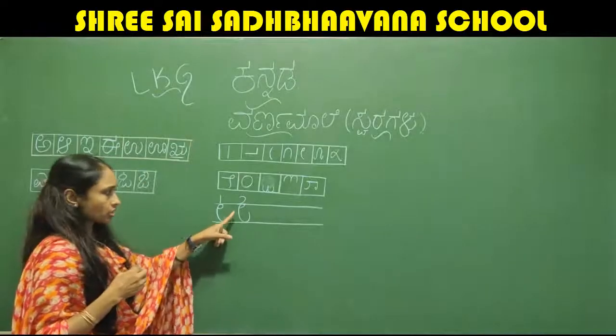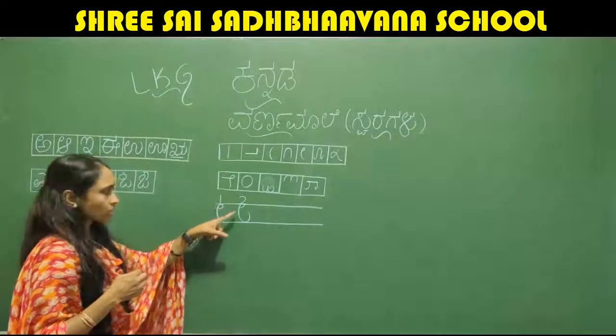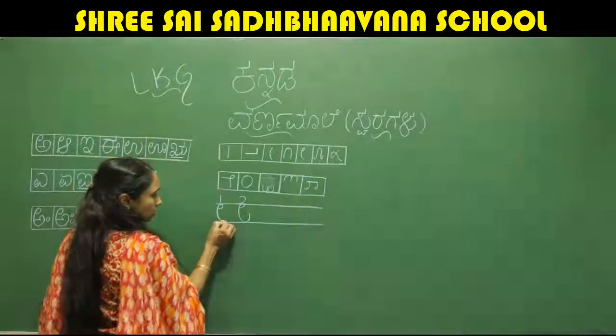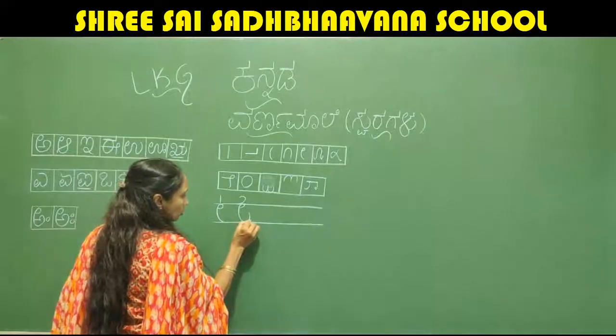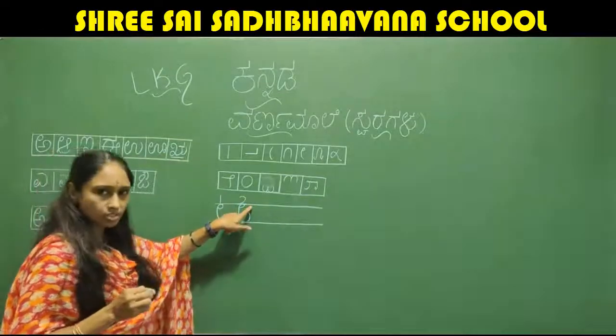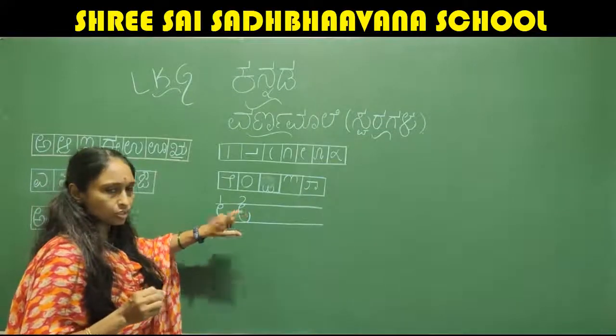Okay. This is the second. So first we will write like this, and it should go up. Fine. This is where you have stopped here. From here only it should go up like this, till the middle, not till the top. It should not touch this line also. Till the middle it should come.